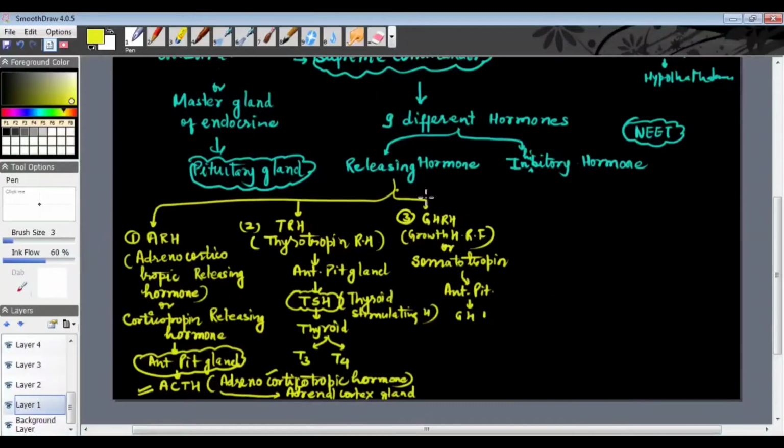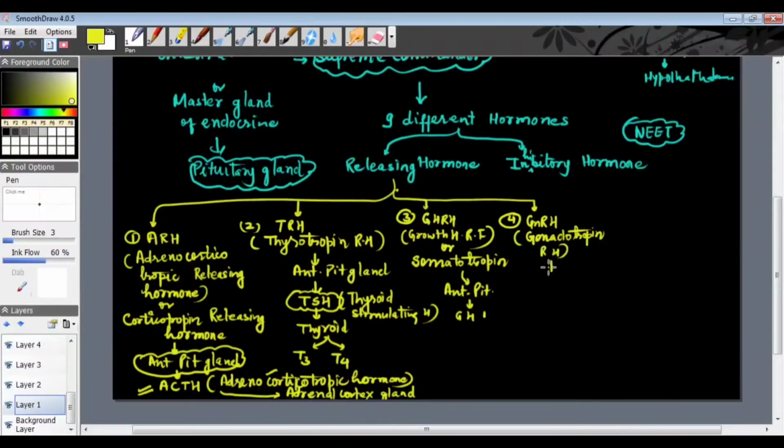Fine. Then next, the fourth releasing hormone is GnRH. What is GnRH? Gonadotropin releasing hormone, GnRH.